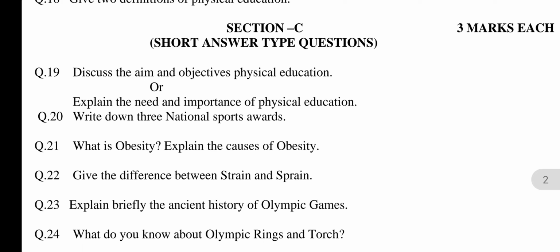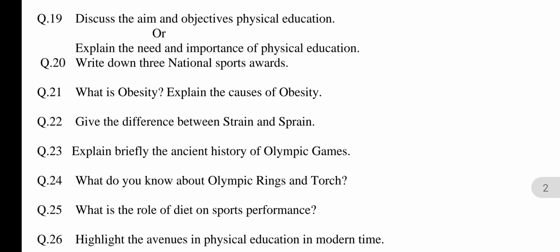Question number 19. Discuss the aim and objectives of physical education. This question is related to chapter number 1, concept of physical education. The answer may be: the main aim of physical education is the wholesome development of personality of an individual, which means making an individual physically fit, mentally alert, emotionally balanced, socially well adjusted, morally true, and spiritually uplifted.